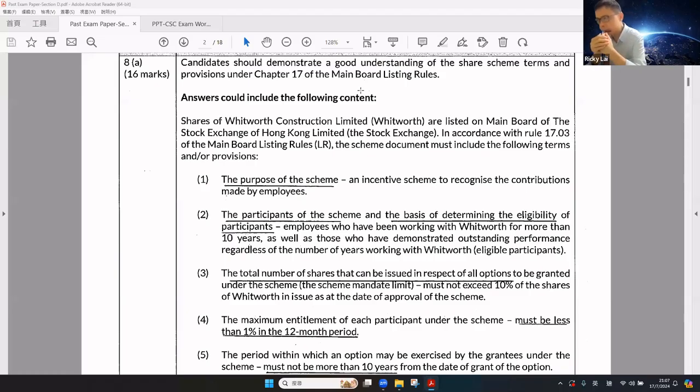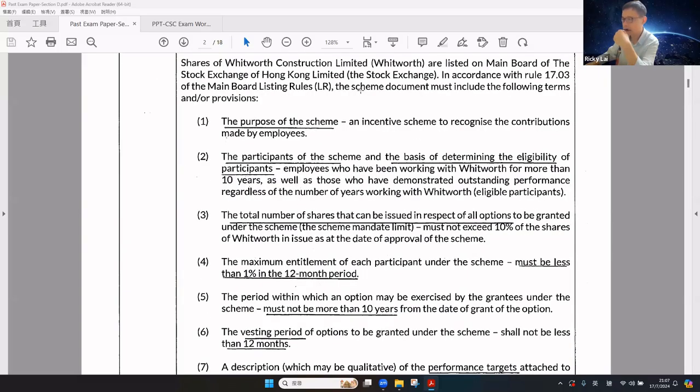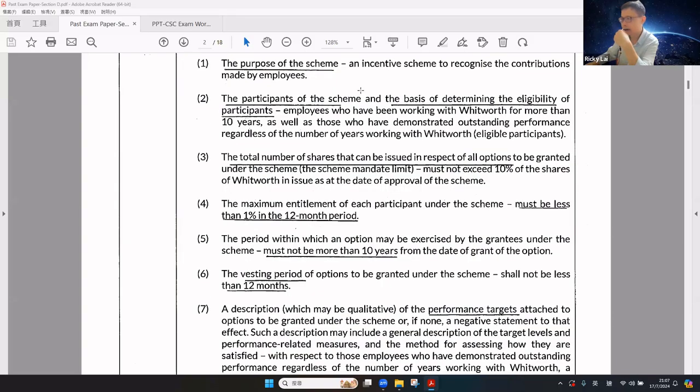The share scheme document must include the following terms and provisions, including the purpose of the scheme, the participants of the scheme, and the basis for determining the eligibility of the participants. The total number of shares that can be issued in respect of options to be granted under the scheme, that is the scheme mandate limit, which must not be more than 10% of the issued shares. The maximum entitlement of each participant must not exceed 1% in the 12-month period.